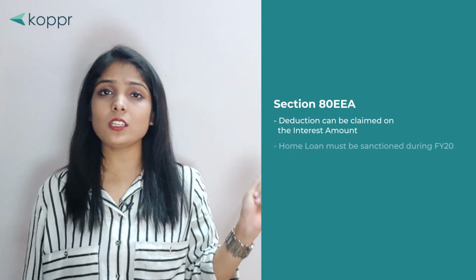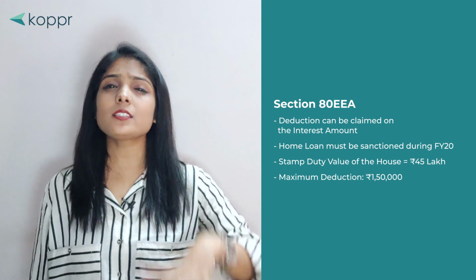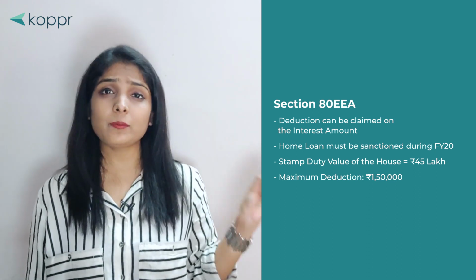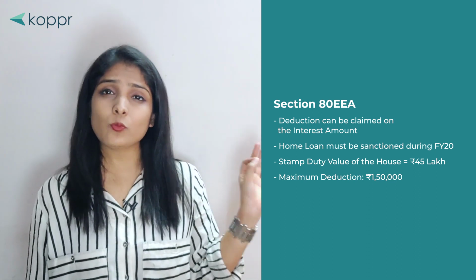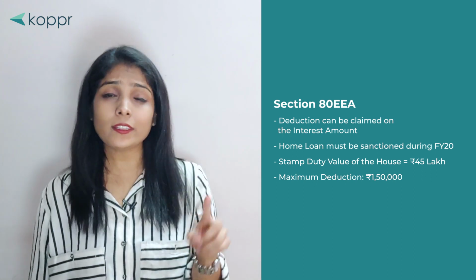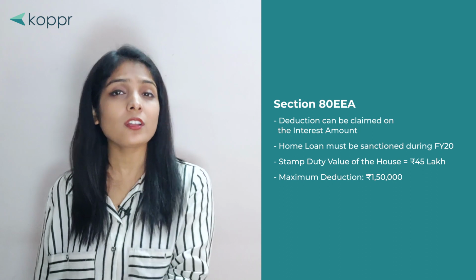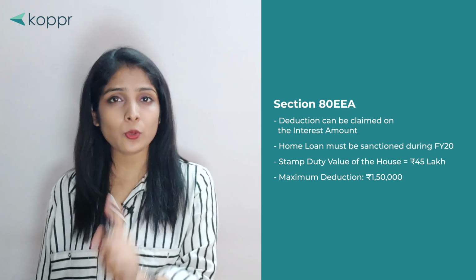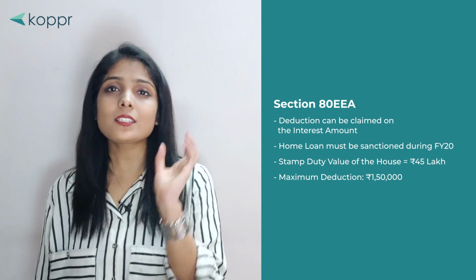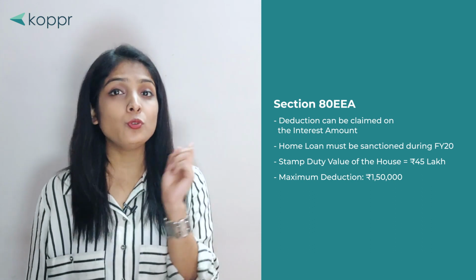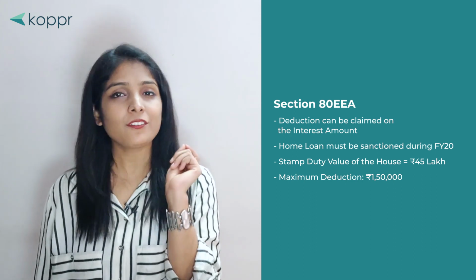Coming to section 80EEA, under this, maximum amount of deduction that can be claimed is rupees 1,50,000 on the interest amount if the home loan is sanctioned during financial year 20. Also, the stamp duty value of the house should not be more than rupees 45 lakh.